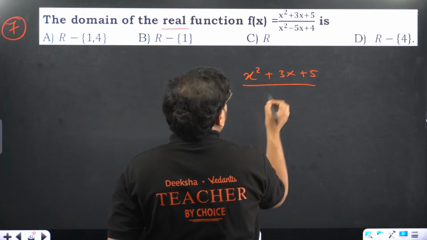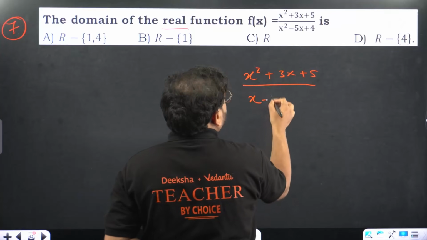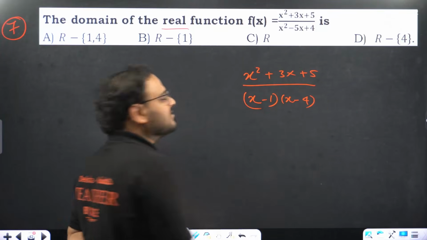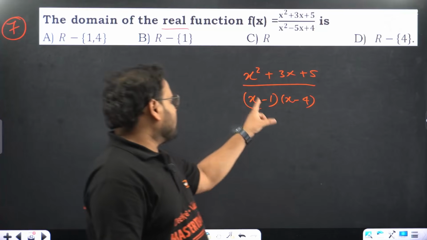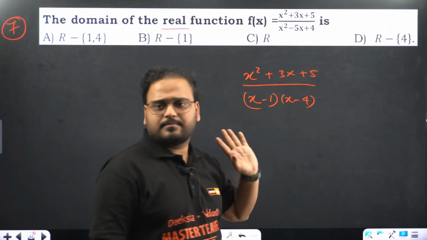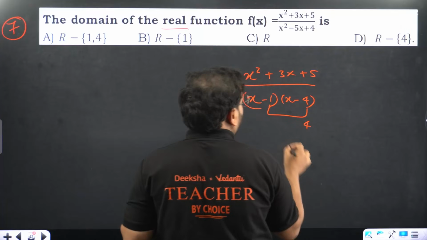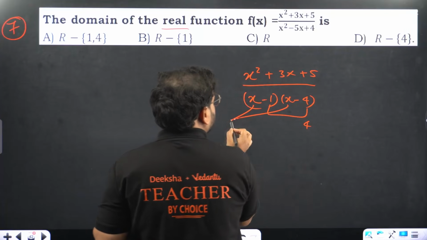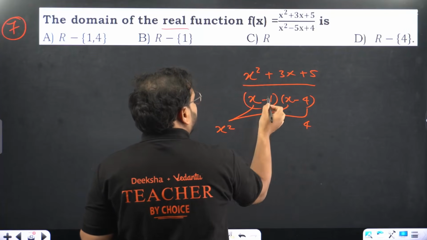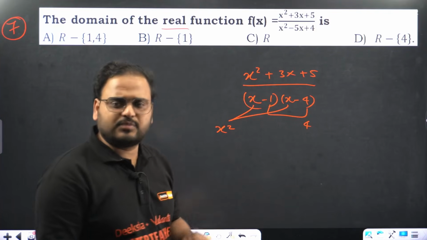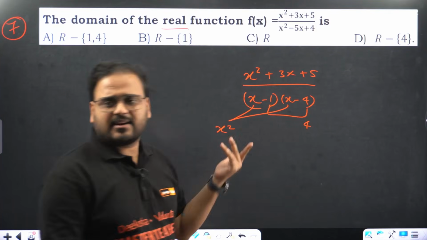What about this denominator? You can factorize this. It will become x minus 1 and x minus 4. How can you say that, sir? Cross check. Minus 1 into minus 4 is plus 4. Now, multiply these two numbers. What is that, sir? Plus 4. Multiply x and x, sir. What is that, sir? X square. Minus 1 into x is minus x. Minus 4 into x is minus 4x. Becomes minus 5x. So correct.